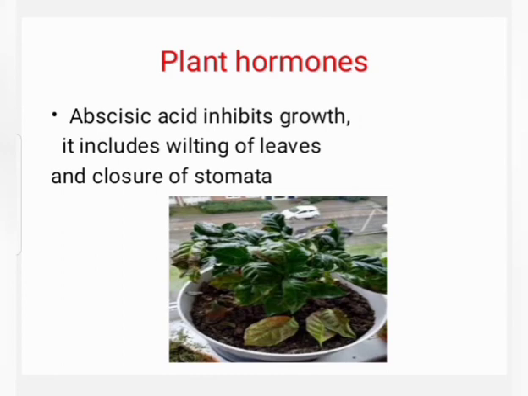Name the plant hormones and write their function. First plant hormone is auxin. What is its function? It helps the cells to grow longer. Second one is gibberellins. Gibberellins help in the growth of the stem. Cytokinins, it promotes cell division.